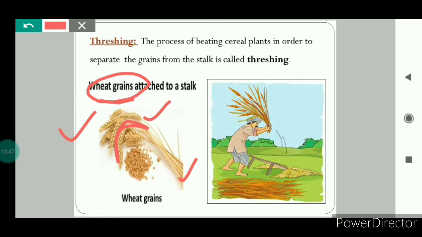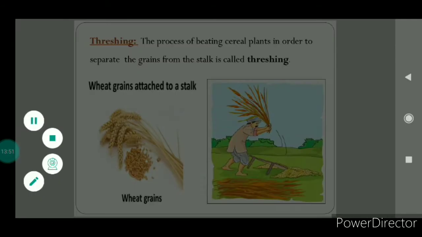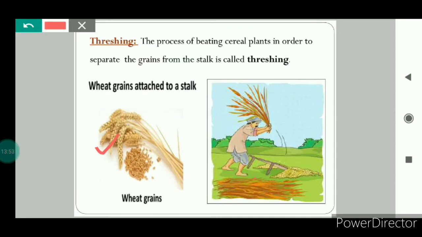Then what is done? These wheat stalks, as you can see in this picture, are beaten against a hard surface in order to separate the grains from the stalks. So this process of beating the cereal plants in order to separate the grains from the stalks is known as threshing.